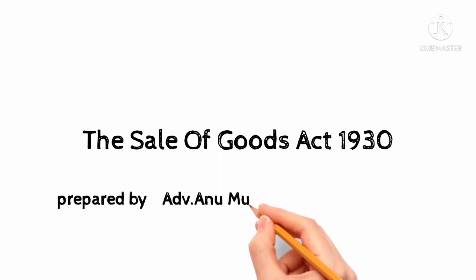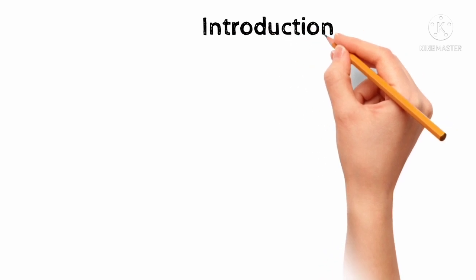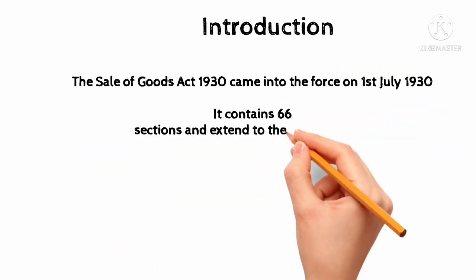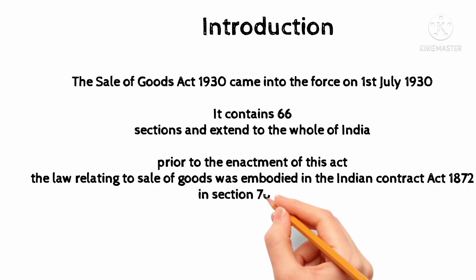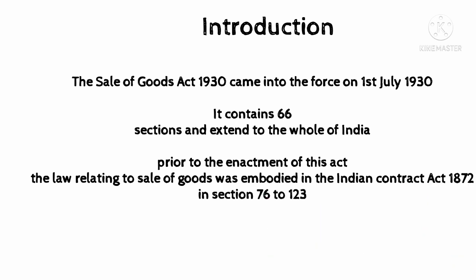In this video we are going to see the Sale of Goods Act 1930. The Sale of Goods Act was part of the Indian Contract Act, in sections 76 to 123. These sections were found inadequate to meet the complexities of growing mercantile transactions. Hence, the Sale of Goods Act came into force on 1st July 1930. It contains 66 sections and this Act extends to the whole of India.